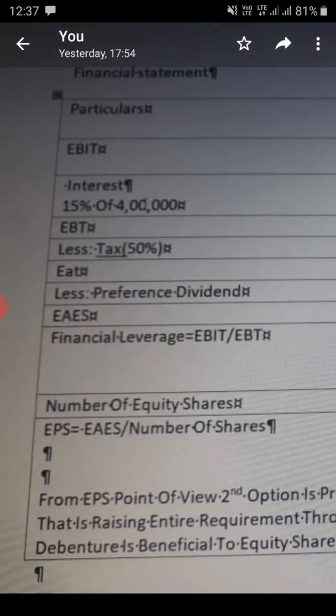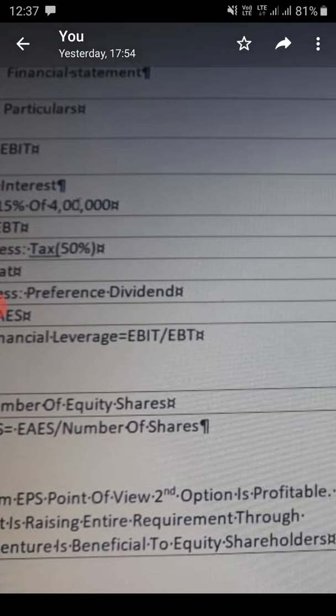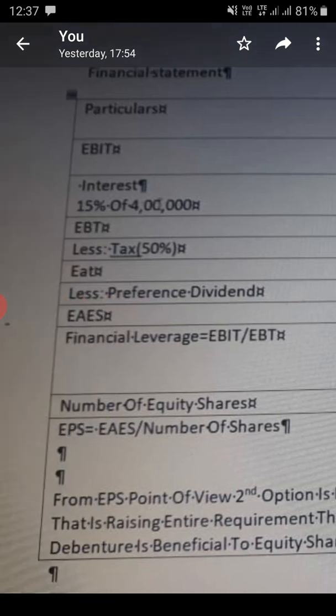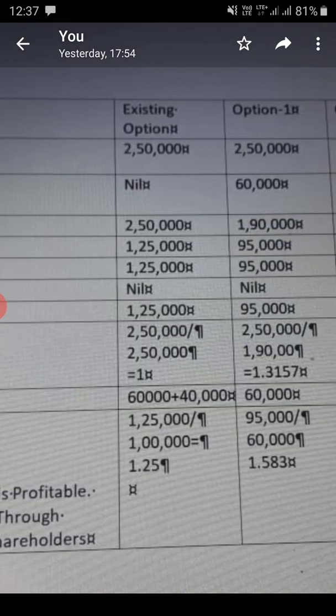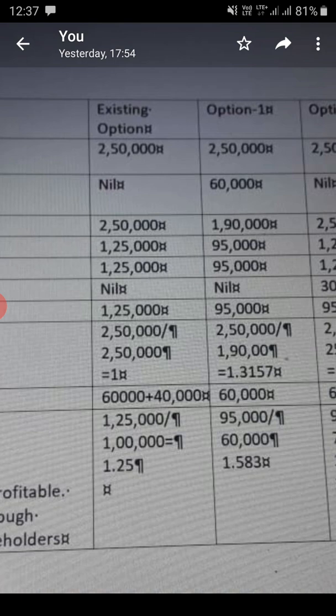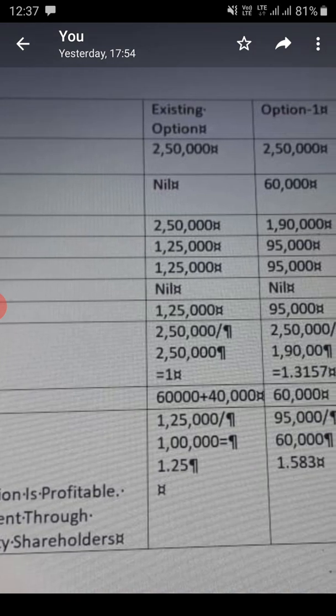So they asked which option is better from the point of view of EPS. From the EPS point of view, the second option is profitable. What is the second option? Why is the second option profitable? Profitable to equity shareholders. EPS is high in the case of the second option when compared with the first and third. So what is the second option? Raising the entire 4 lakh that you need for expansion or the new project from debenture is profitable. It results in more EPS to equity shareholders. Not more earnings, more EPS, earning per share to equity shareholders.